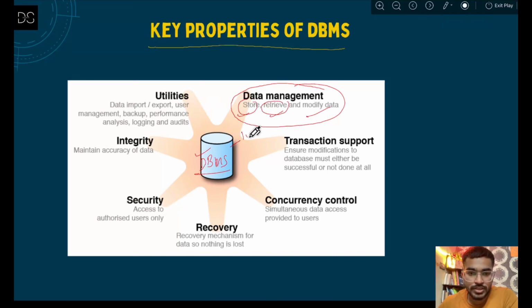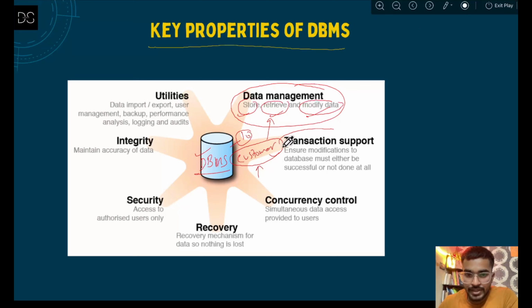Let's say out of those 10 tables you want to retrieve any table, let's say the customer table. So you can just extract the data of that customer table. That means you can retrieve the data. And modifying means you can make some changes to that data. Let's say by mistake you have entered some wrong values in that table, so you can modify that as well.